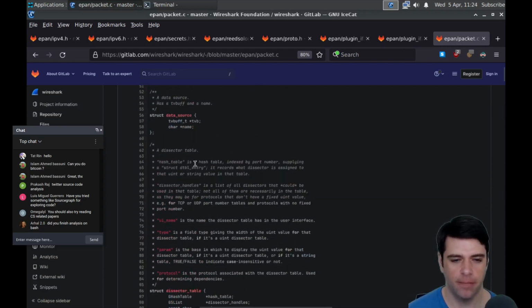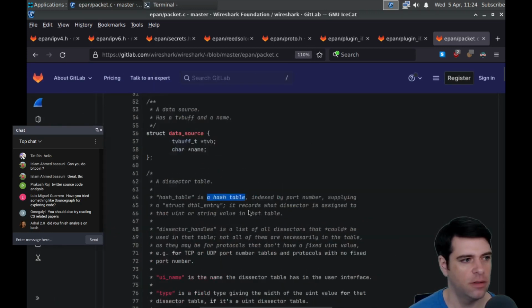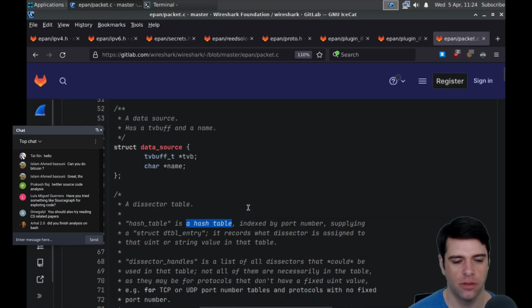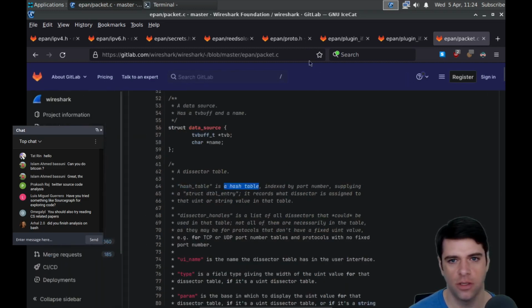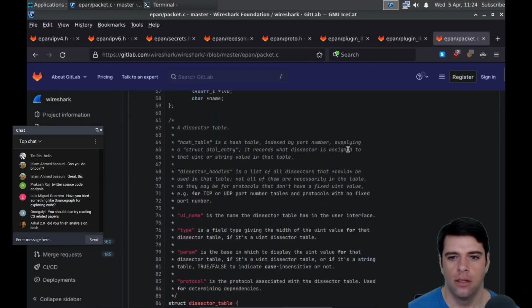So here's the dissector table. We get a hash table indexed by port number. Let me increase this so maybe the font is more visible to viewers. Oops, that's maybe a bit much. Supplying a struct dtable entry, it records what dissector is assigned to that uint.